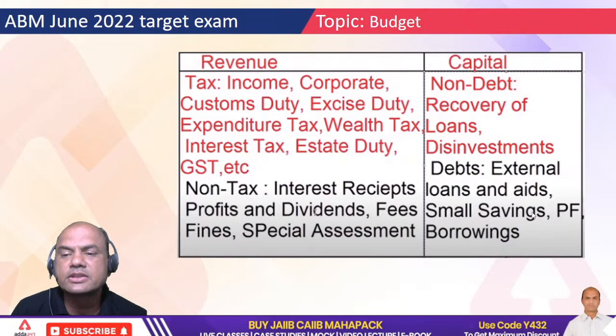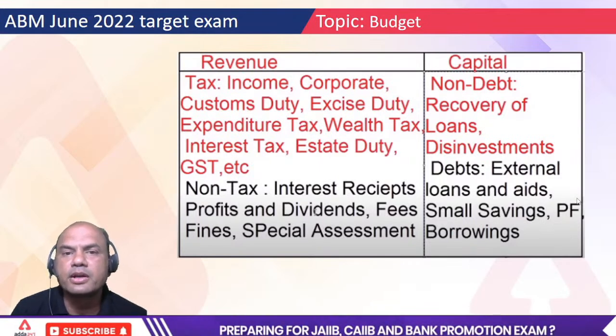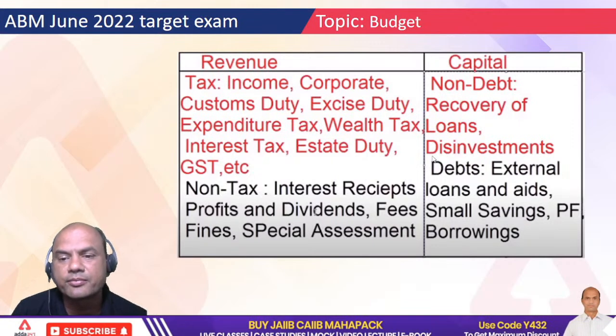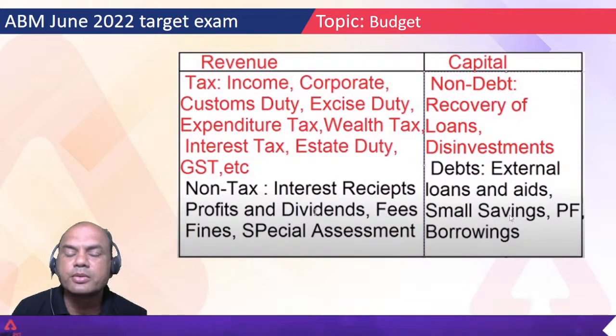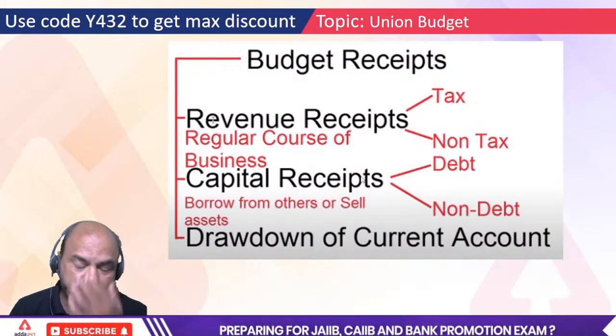Then small savings and PF. Small savings means the postal office schemes, post schemes which are there. PF means provident fund. So government takes loans from these provident funds also. Okay, debt. So PF borrowing, small savings, all these are a part of capital budget, capital income.